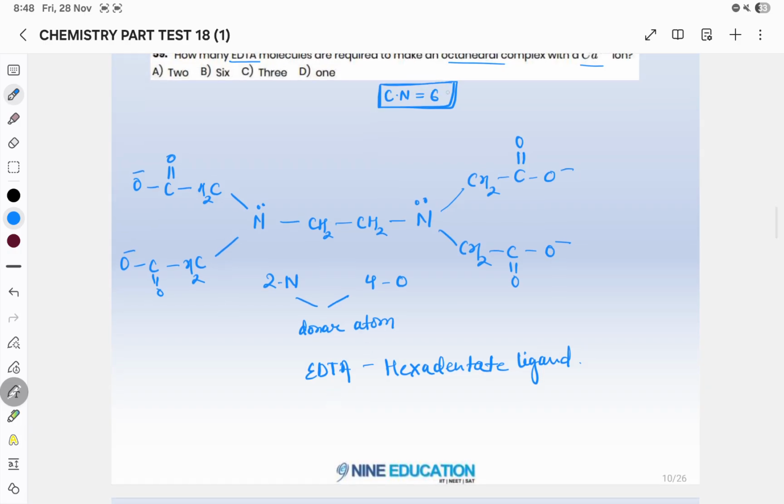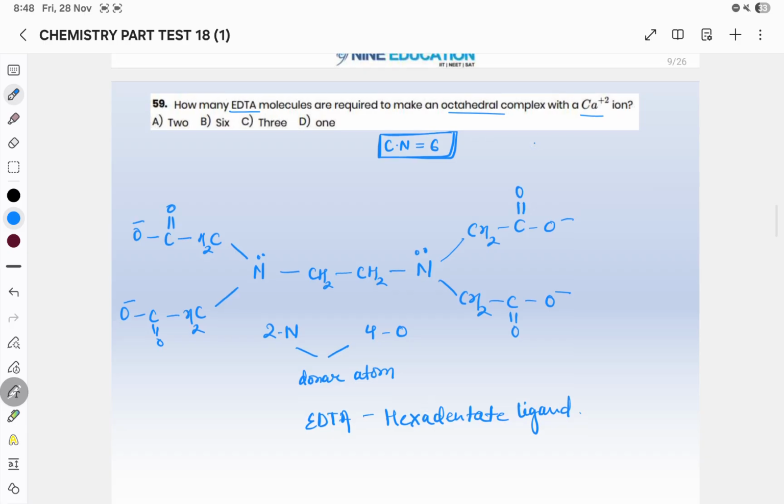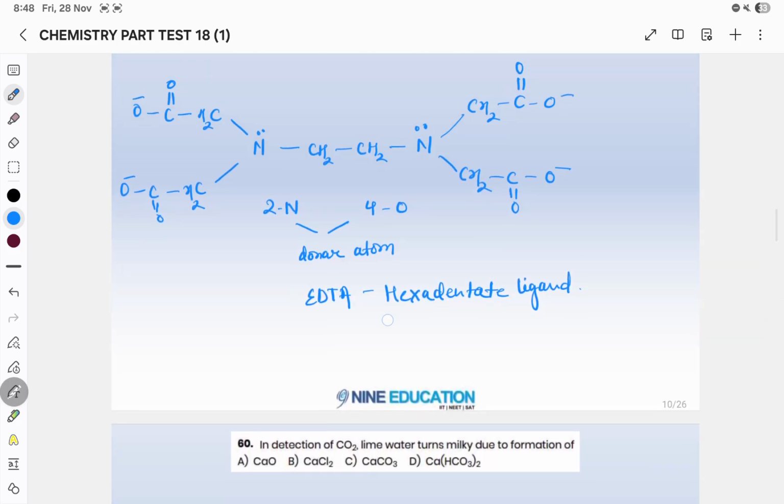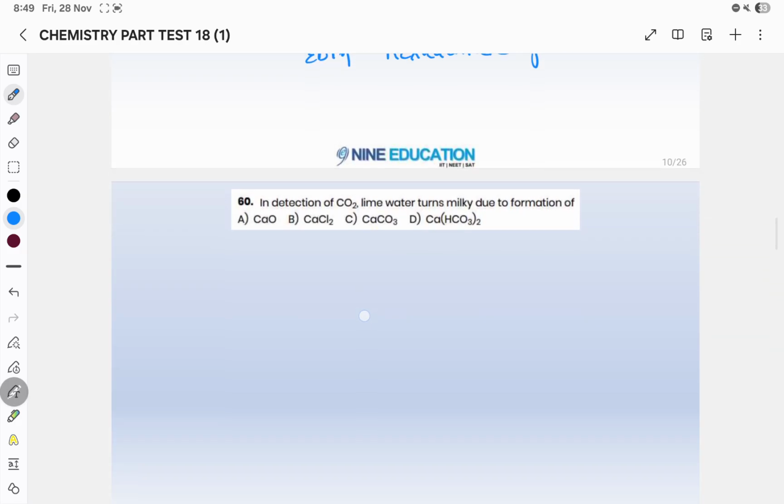So obviously Ca has to form 6 bonds in an octahedral complex, and one EDTA alone can form 6 bonds. So how many molecules are required? Only 1 molecule is required. Option D will be your correct answer.